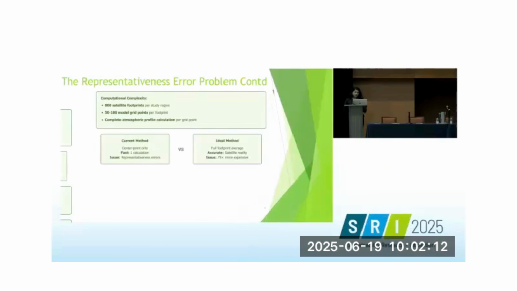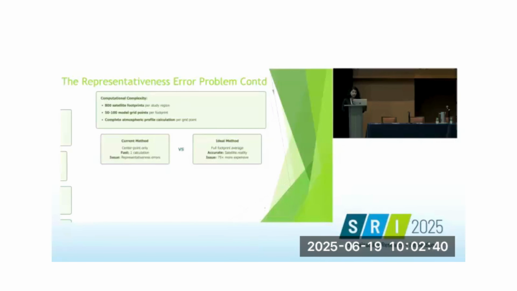So the current method of the simulation, which relies on the center point only, although it is faster, it does not have accurate analysis. The ideal method would be to take the full footprint average. That is accurate, but again, that is computationally very expensive. So our research objective is to identify where this shortcut method fails and understand what is causing these errors.